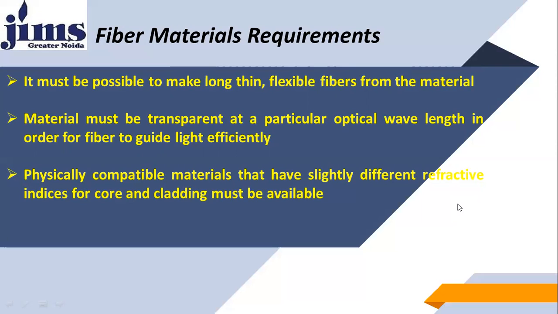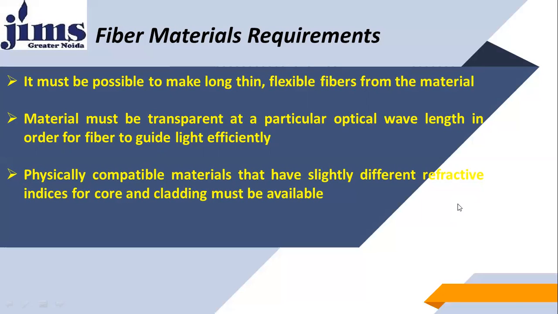And we also know that the refractive indices of core and cladding are different. So the material that we choose to manufacture the core is different from the material we choose for cladding, because we want a slightly different refractive index for core and cladding, and this is a requirement of optical fiber.